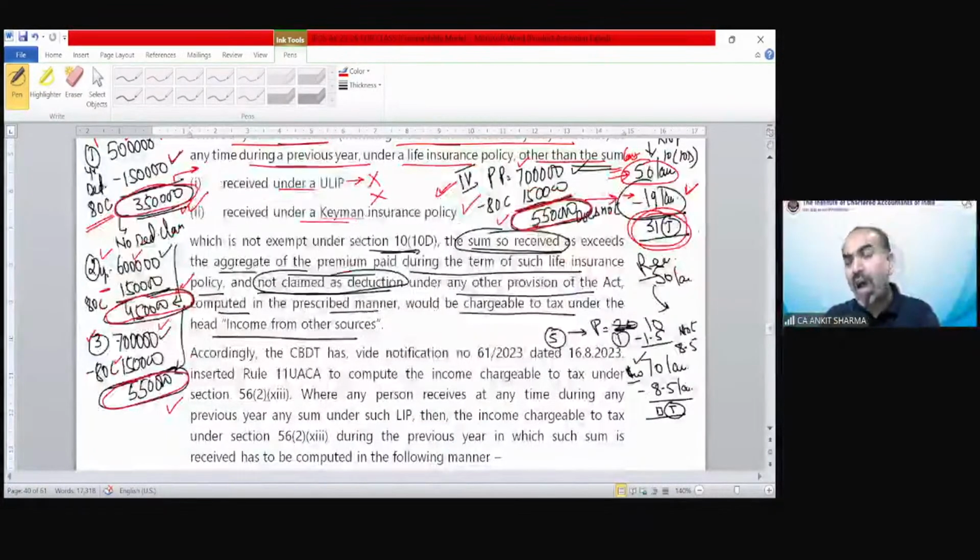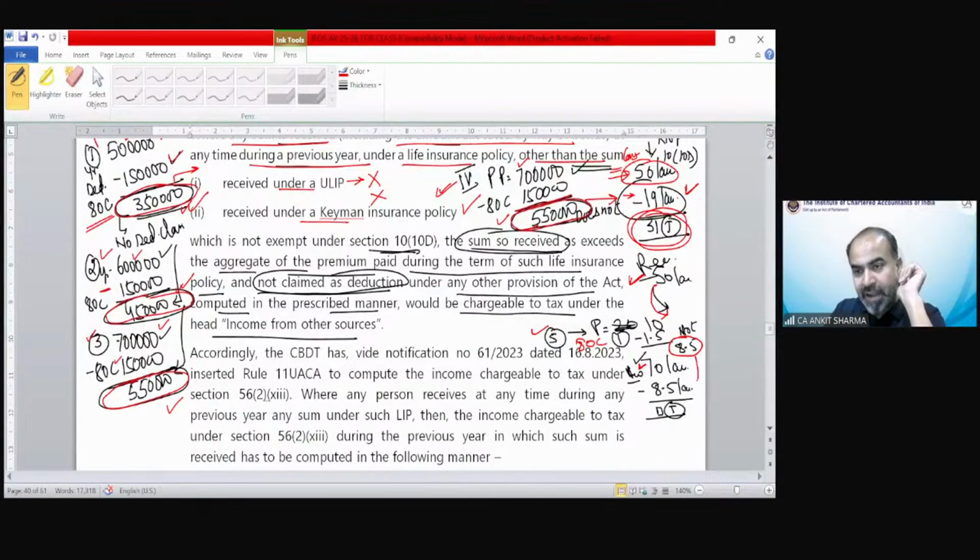Now suppose after receiving 50 lakh, in the next year, in the 5th year, you have paid premium again for 10 lakh rupees. Out of this 10 lakh, you have claimed deduction under section 80C 1.5 lakh. So 8.5 lakh you did not claim. Again, suppose the next year, you have received 70 lakh rupees consideration for the policy.